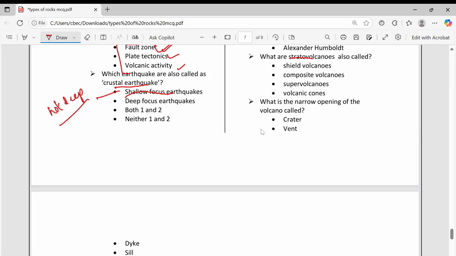This is some miscellaneous question. Stratovolcano is called composite volcano. This we will see in volcano topic. What is the narrow opening of the volcano?